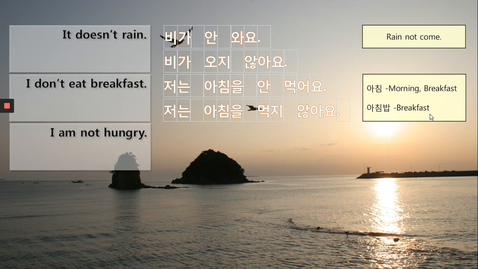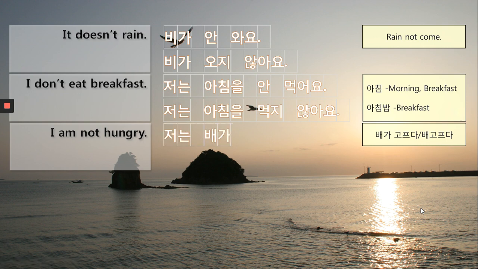I'm not hungry. Hungry, we say 배가 고프다 or 배고프다. Actually, this 가 is also a complement marker. Someday I will make a new video explaining the complement marker. Anyway, I'm not hungry. 저는 배가 안 고파요. As I said, what is the subject? 저는.